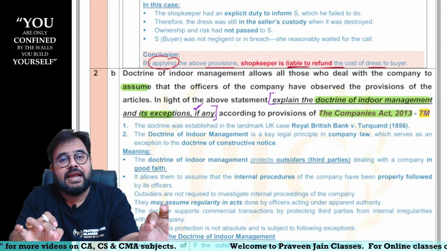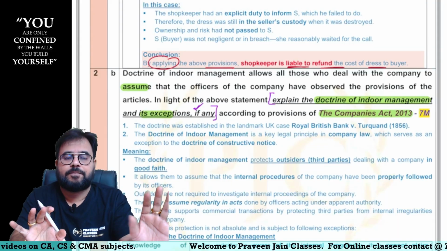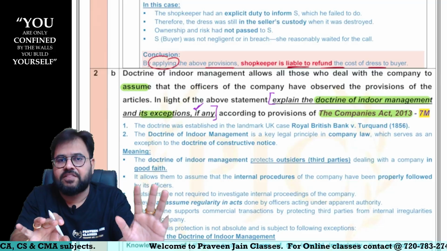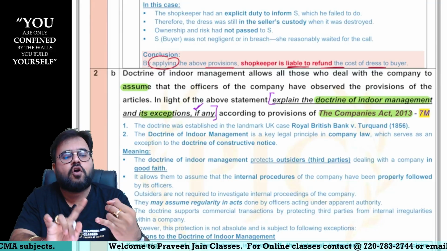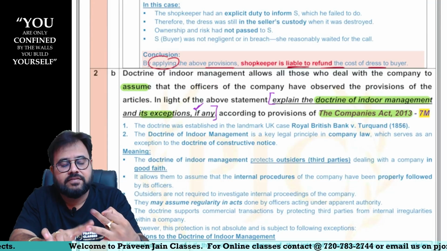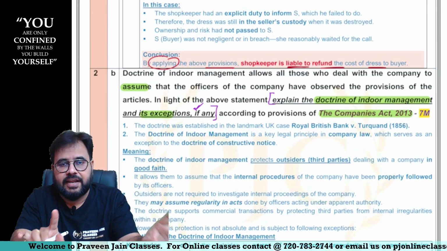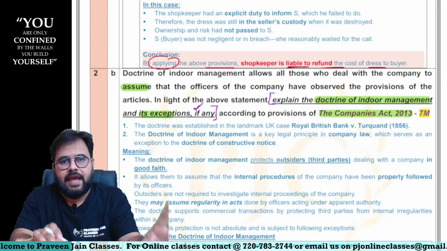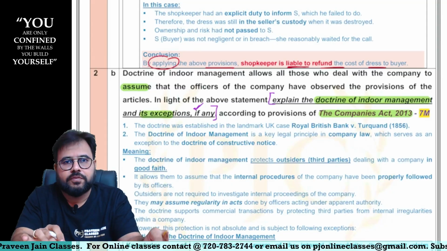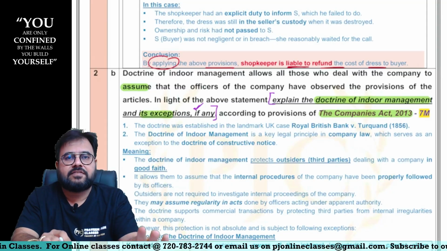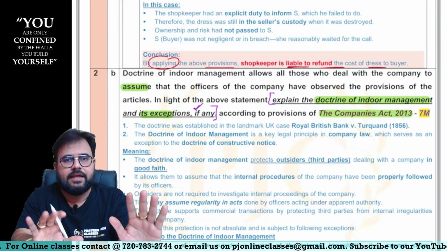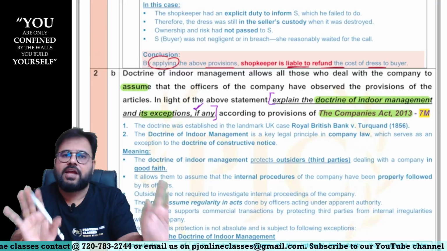As far as internal regularities are concerned, an outsider, whenever he is dealing with the company, if he has knowledge of the memorandum and articles, and no knowledge of internal irregularity, then in such a situation he can presume that whatever compliances are supposed to be done internally, they are duly complied with.